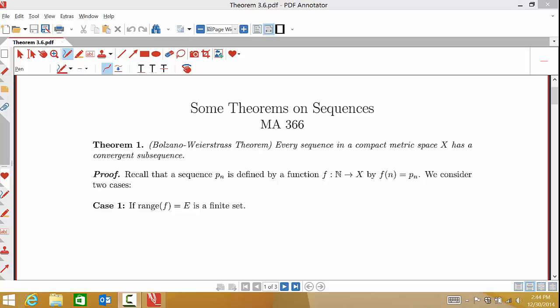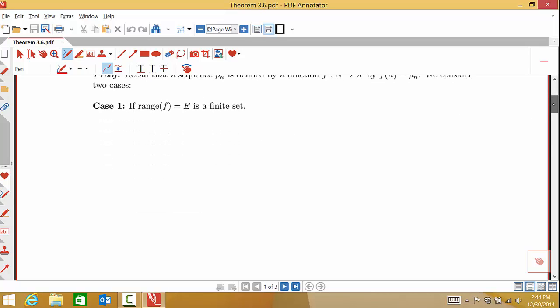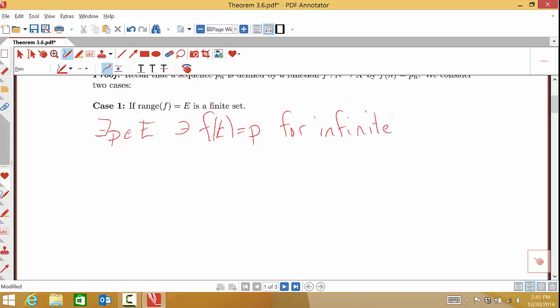So if the range of the function, that is all the points in our sequence, is a finite set, then there exists, let's call it a P in this range E, such that f of k is equal to P for infinitely many k. So let's think about why that should be. We have infinitely many integers. The range is a finite set. This is just the pigeonhole principle used again and again and again.